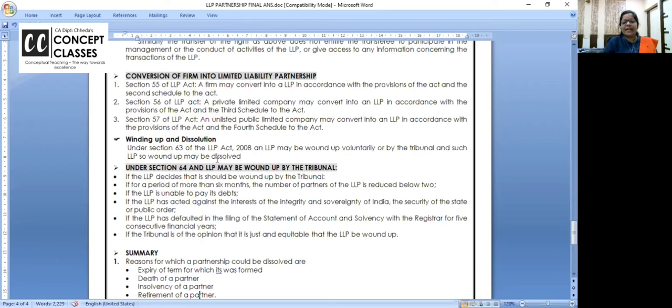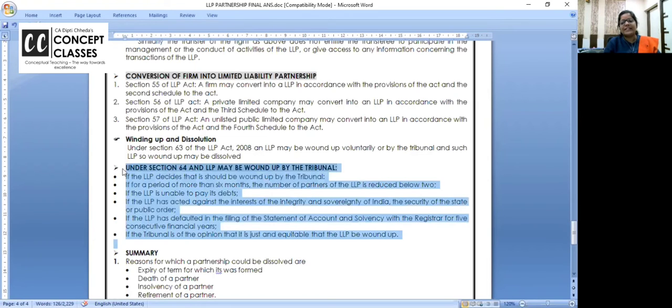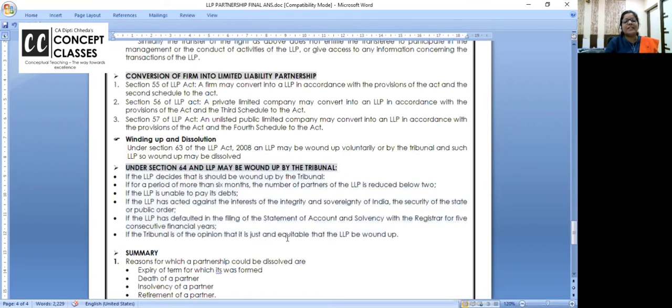Now winding up and dissolution. So now it's time to say bye-bye to an LLP. It's time to say bye-bye to this topic also. So winding up, what are the cases? I can tell you at least 2 to 3 times this much. You can put it in brackets. This has come in the exam, they have asked it many times. And these are bullet points, but you give 1, 2, 3 or ABCD numbering.